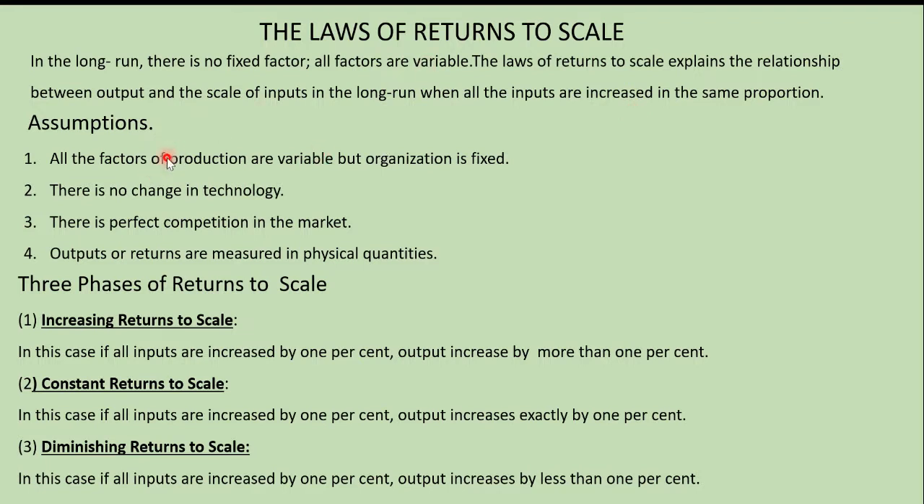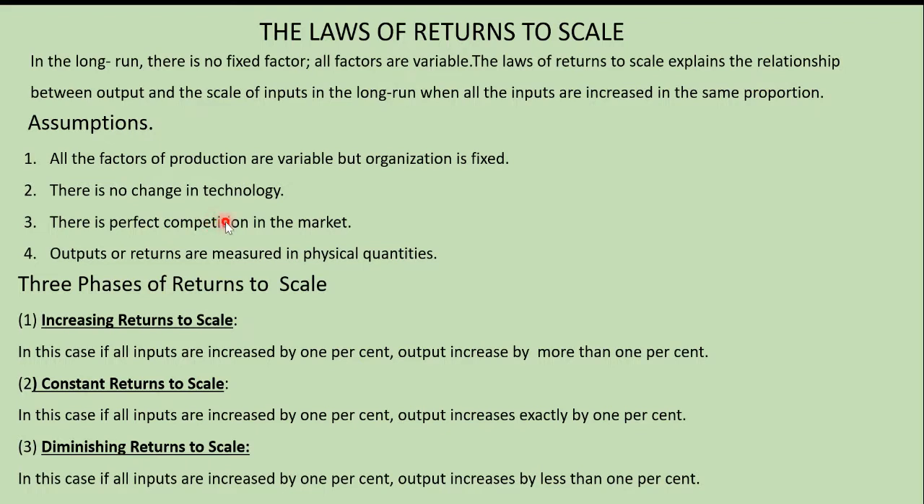All economic laws are based on assumptions. So what are the assumptions here? All the factors of production are variable, but organization is fixed. That is the first assumption. So all the factors are going to be variable except organization. Organization is fixed. There is no change in the technology. Whatever technology we use, we are going to continue with that. There is no change in the technology.